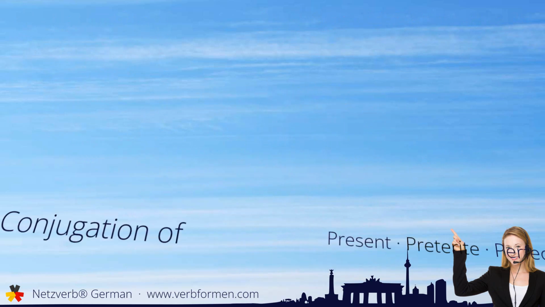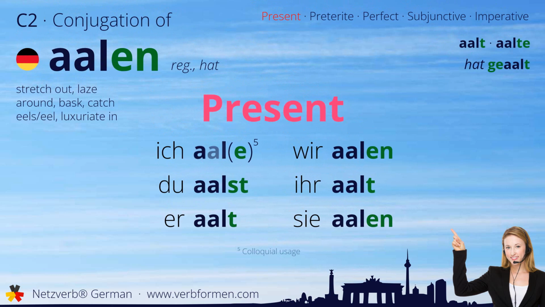First, we'll take a look at the present tense. Ich aale. Du aalst. Er aalt. Wir aalen. Ihr aalt. Sie aalen.